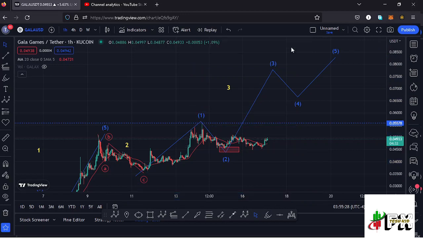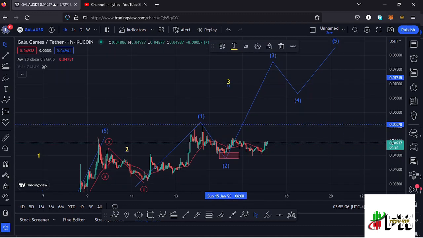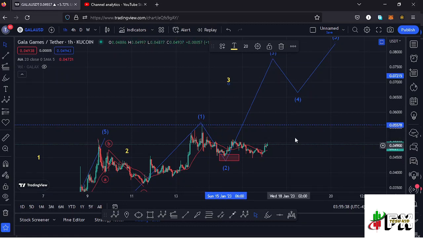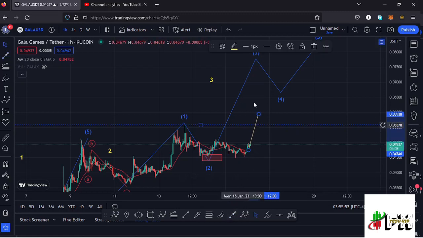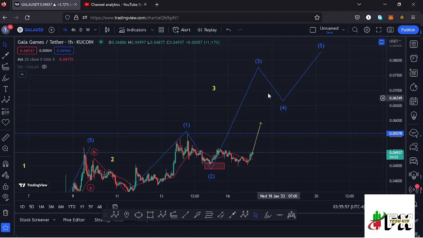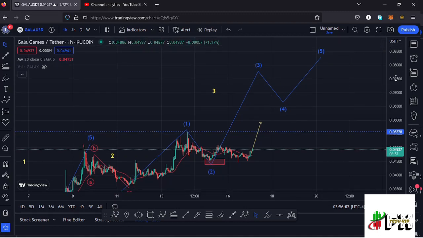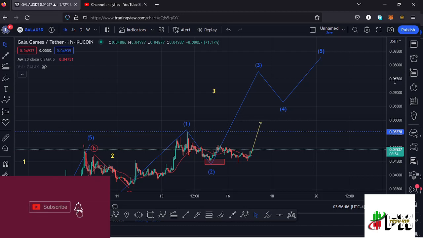But for this movement to play out, we need some confirmations for us to say that we're in the formation of this higher AD12 count 3, and that confirmation is being able to break above the wave 1 high, and that is at around the $0.05578 mark. In case Gala Games continues to see higher prices, given that we have the support of the 20-day MA, and manages to break above the wave 1 high, maybe even sees a retest of that wave 1 high and then continues pushing even higher, that will be enough confirmation that we're in the formation of this higher AD12 count 3, and there are chances of fully maximizing the fib level 1.618 at around the $0.09 mark.